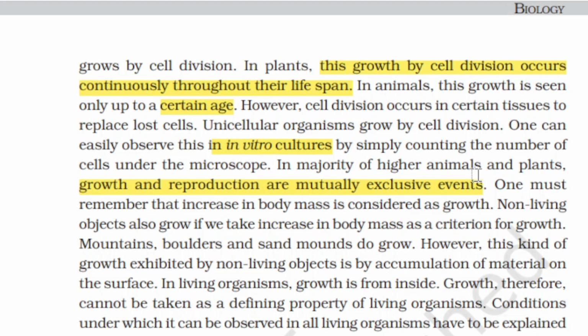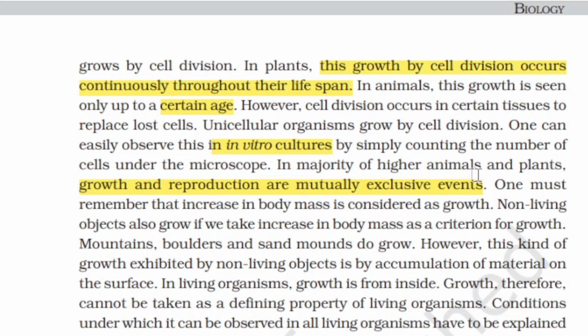Animals can grow up to a certain age. Remember this, animals can grow up to a certain age, but plants can go on forever. That is a difference between animals and plants. Also, some animals can have a normal body growth, but they are sterile, meaning they cannot reproduce. That is why growth and reproduction in higher plants and animals are mutually exclusive events.